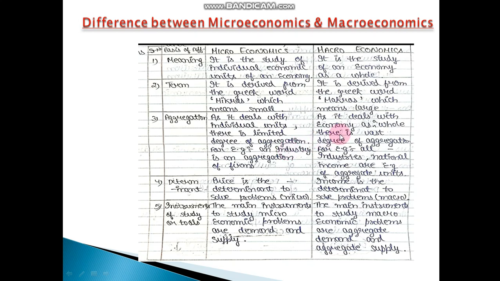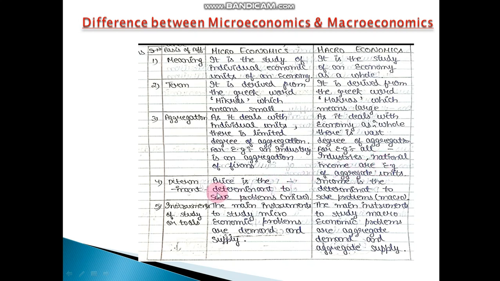On the other side, as macroeconomics deals with the economy as a whole, there is a vast degree of aggregation. For example, all industries. Here we are talking about a single industry, and there, all industries in the economy. National income is a wide concept. National income is the income of a country. This is the aggregate of units.